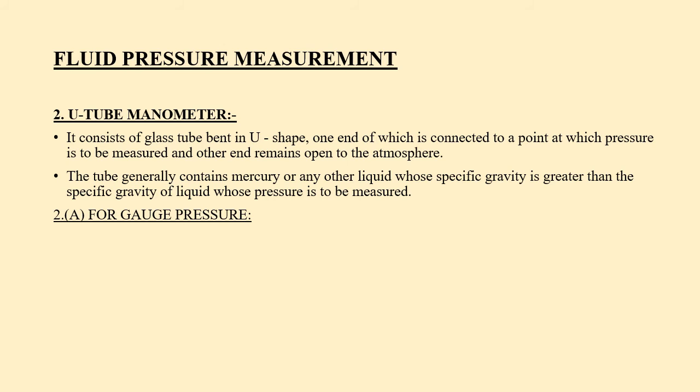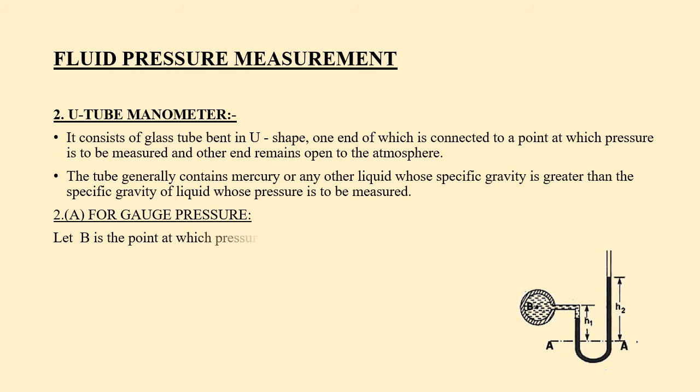For gauge pressure, let in the figure capital B be the point at which pressure is to be measured and whose value is small p, and the datum line is AA.